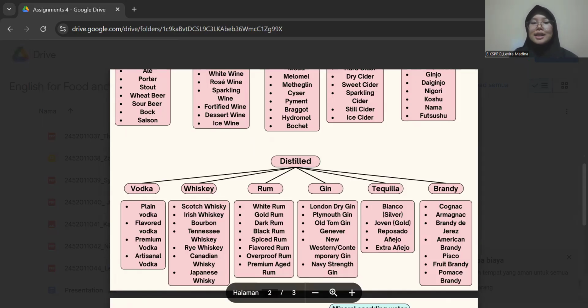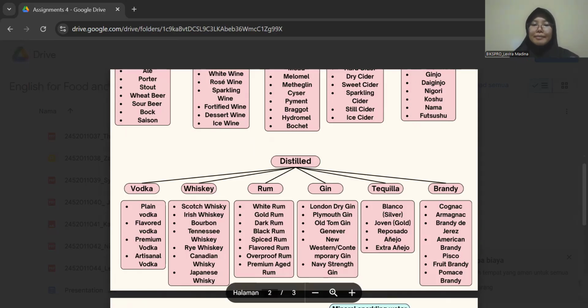For the next is dark rum. Dark rum is a rich, full-bodied rum with a darker color, often aged longer, and with a stronger molasses flavor. For example, Gosling's Black Seal.